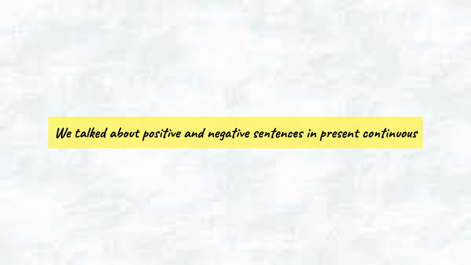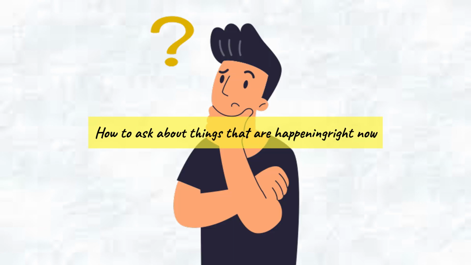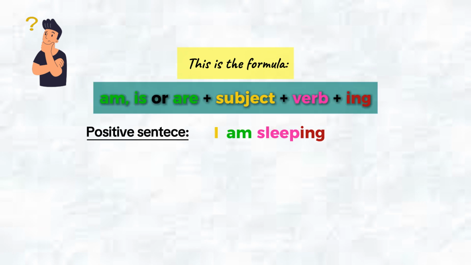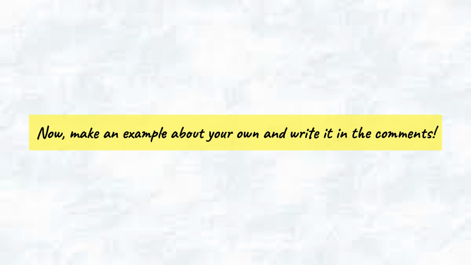We talked about positive and negative sentences in present continuous. Now let's break down how to make questions in this tense, how to ask about things that are happening right now. This is the formula: am, is, or are plus subject plus verb plus ing. Here are some examples. Are you listening? Is she working? What are they doing? Now, make an example of your own and write it in the comments.